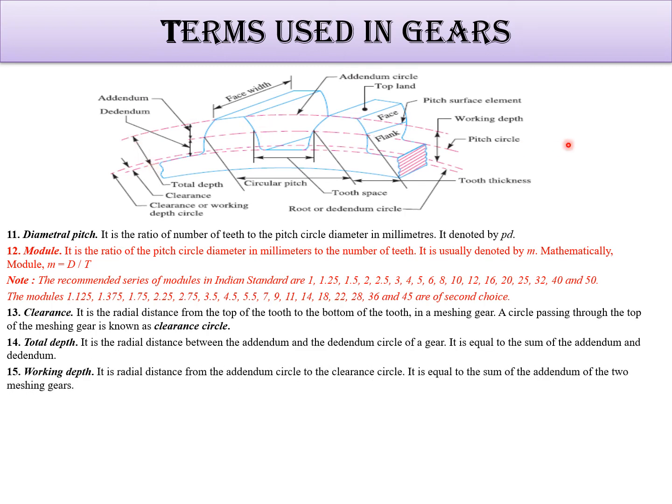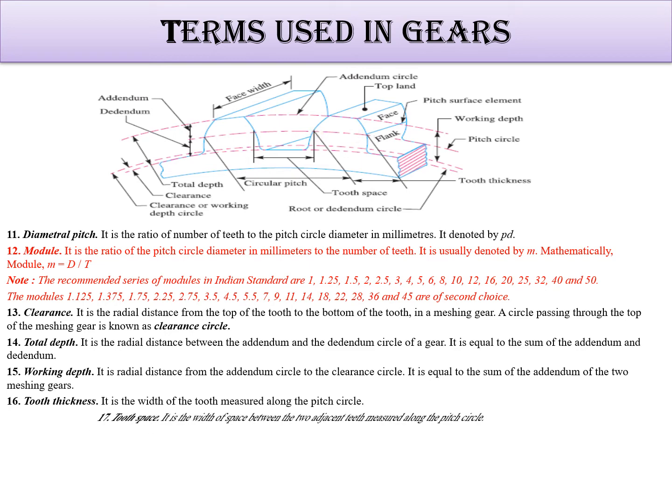Working depth, we have seen, is from the top circle, the addendum, to the clearance part. Tooth thickness, yes, this is the tooth thickness, from this point to this point.